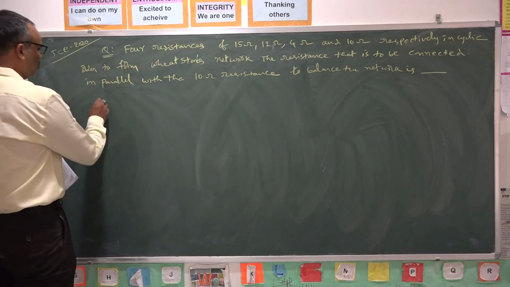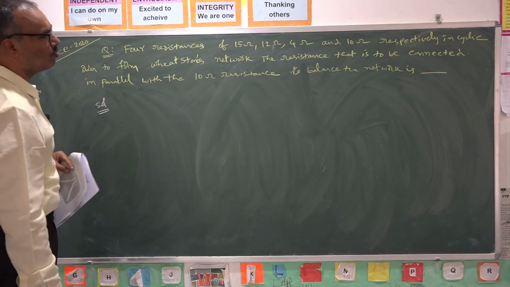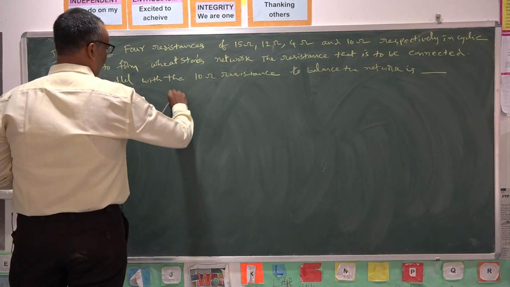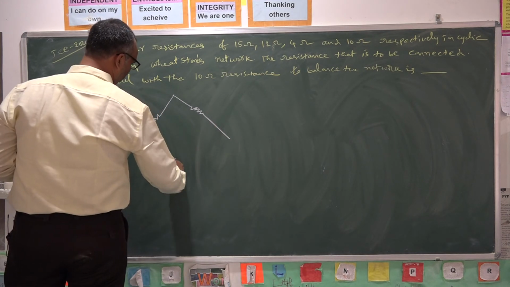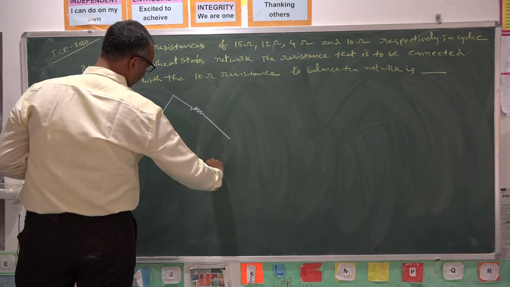Here, as per the given question, the 4 resistors are 15 ohms, 12 ohms, 4 ohms and 10 ohms. They are in cyclic order. The 4 resistors that are forming the bridge are like this.